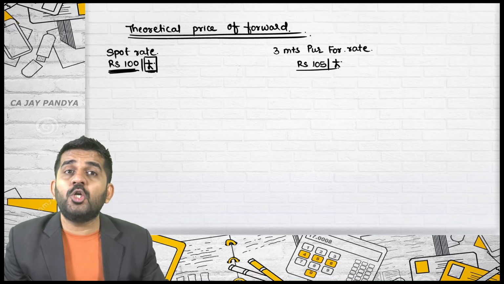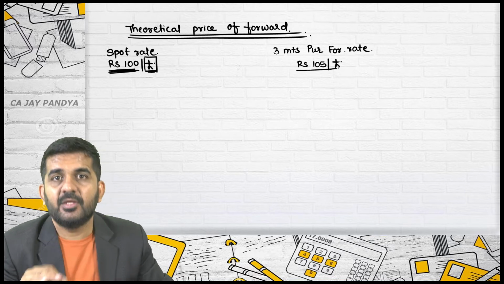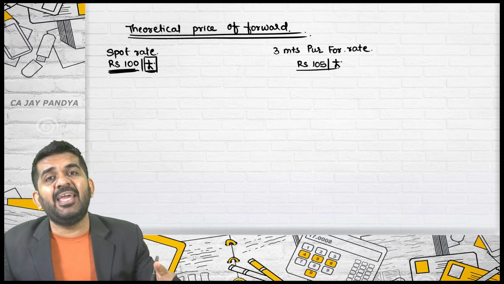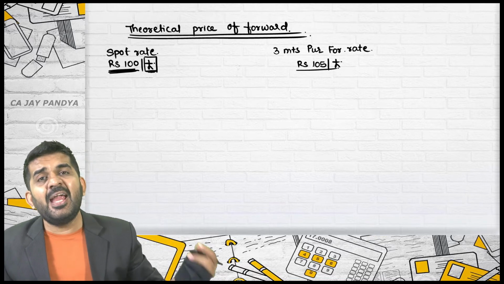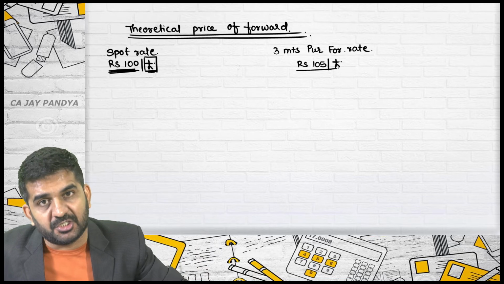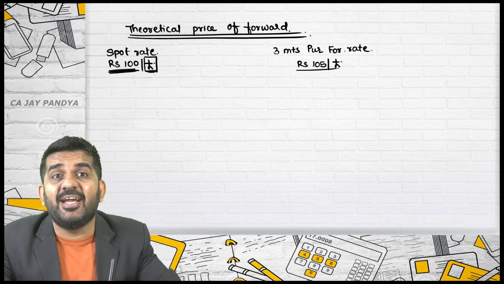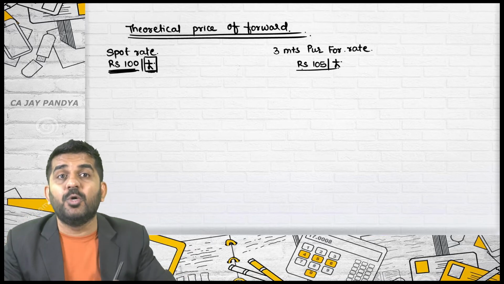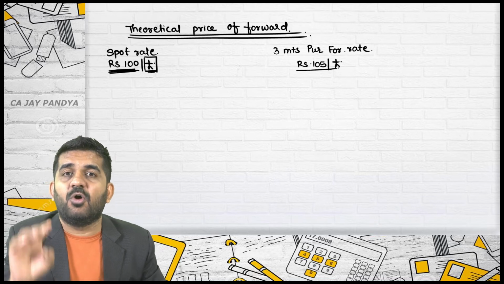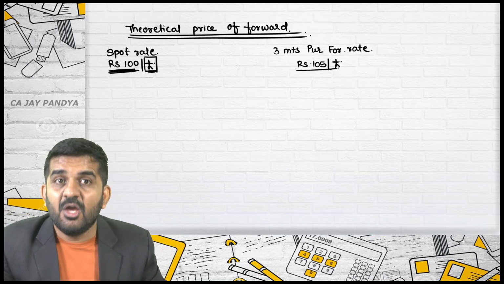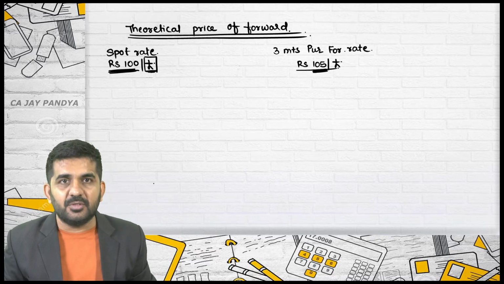If you want to enter into a purchase contract today, where you will be paying money, that is rupees, after 3 months, and you will be getting the pound after 3 months, but the contract is to be entered today itself, then this rate should be available today itself. If you are going to enter into a forward contract today for the purchase of 1 pound, the rate is 105.